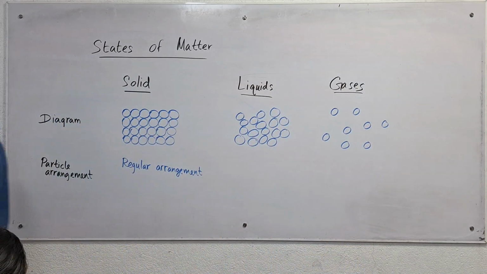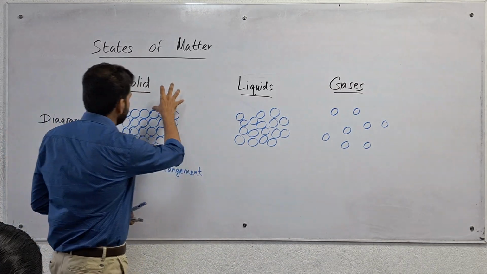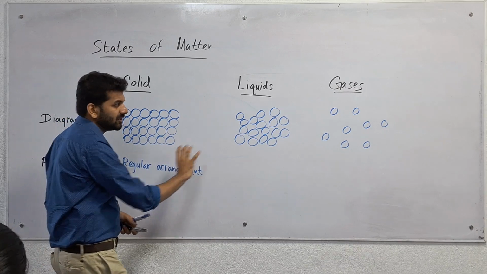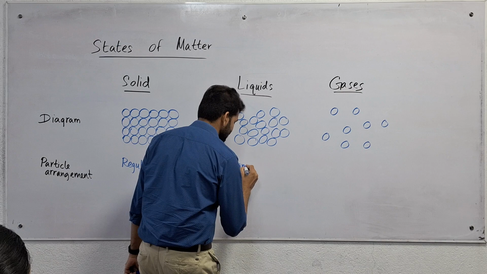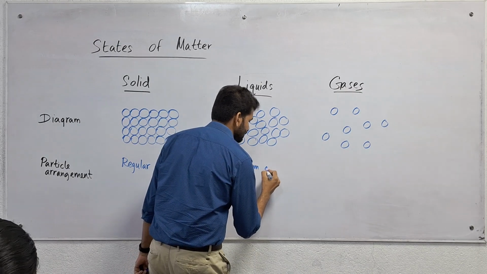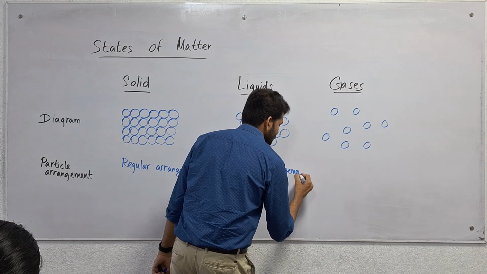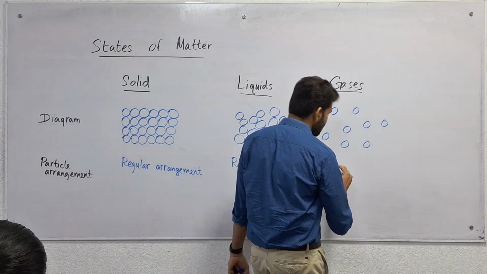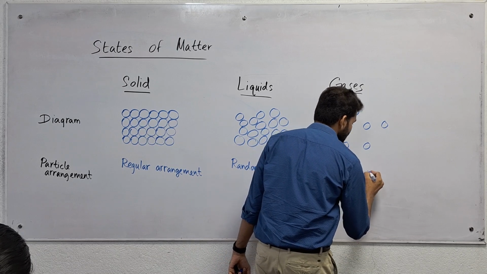So we can say that the solids are in a regular arrangement, the liquids are in a random arrangement, and the gases also have a random arrangement.